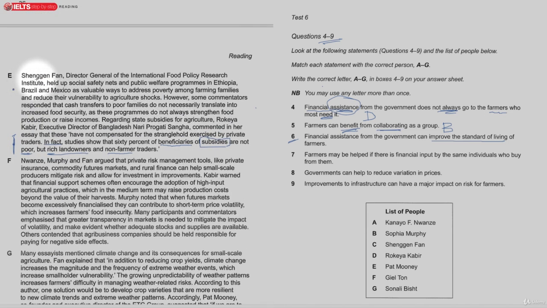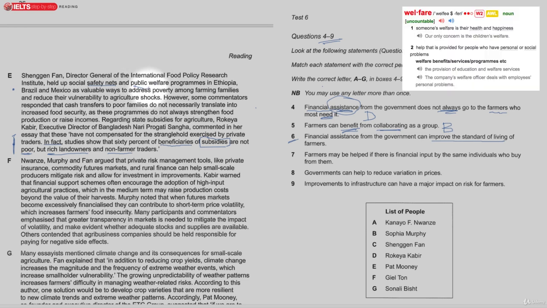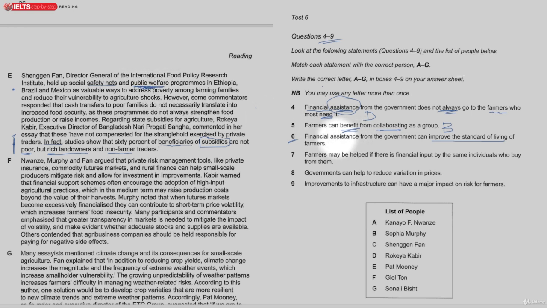If we look over here, Shenggen Fan, director of the Research Institute, held up social safety nets and public welfare programs. So that's financial assistance from the government. Both of them have that similar meaning.